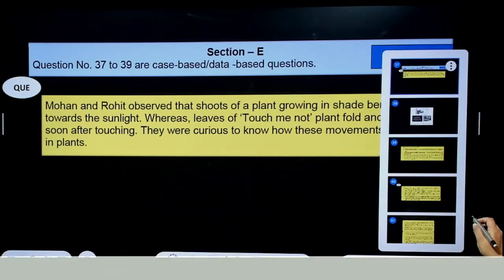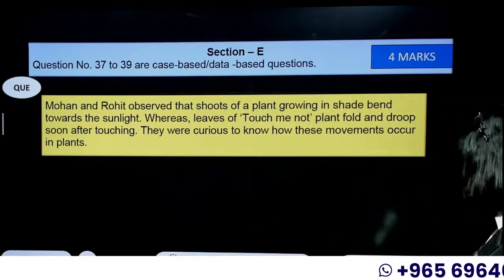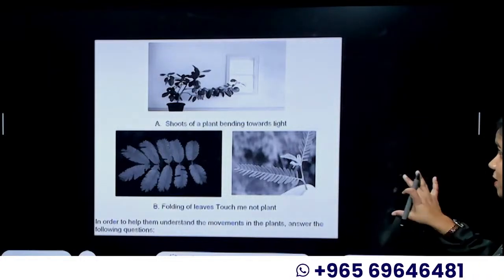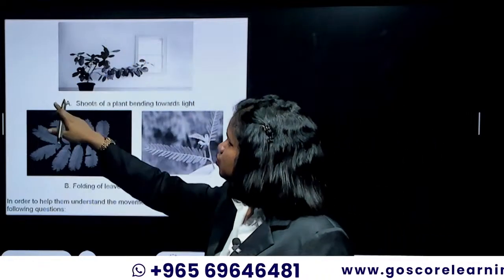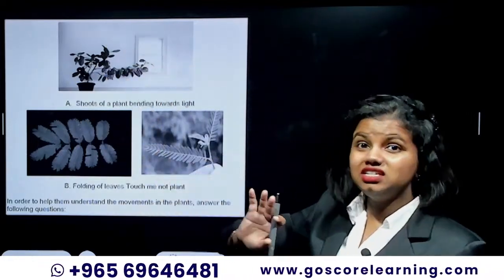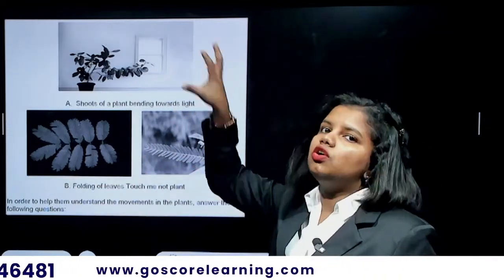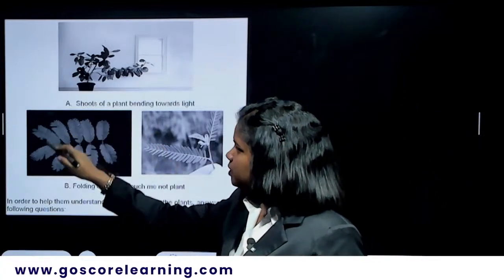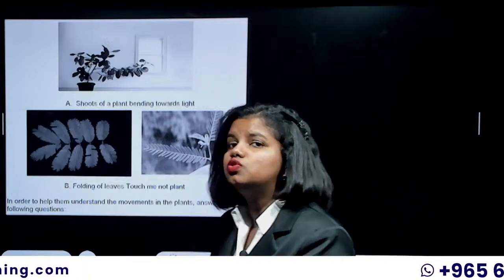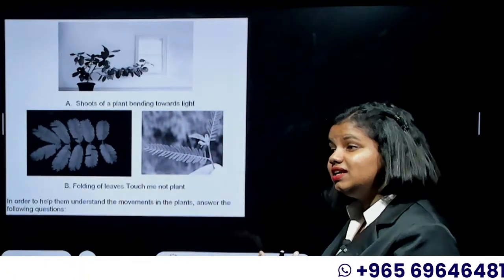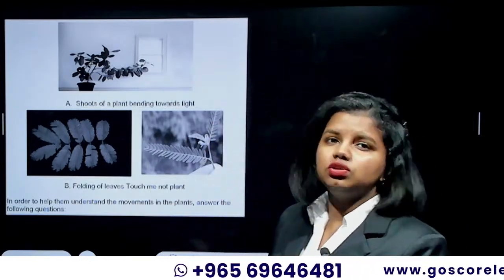So this is a part we have learned in growth dependent and growth independent movement in plants, right? In the first picture, where a shoot of a plant is bending towards light, growth dependent movement can be seen. When the plant is moving, growth is happening. And then this touch-me-not plant, or the mimosa pudica, whenever you touch the plant, it just droops off, and that is not a growth dependent movement, it is growth independent. The leaves drooping doesn't cause any growth in there.